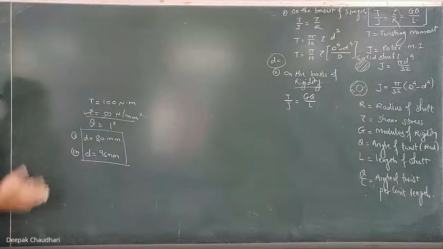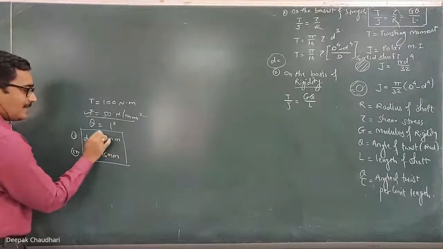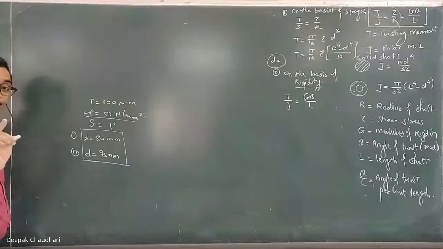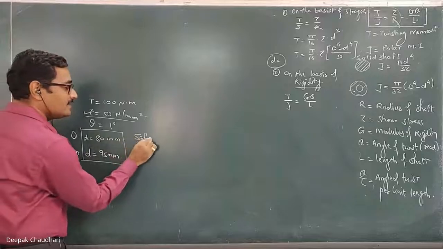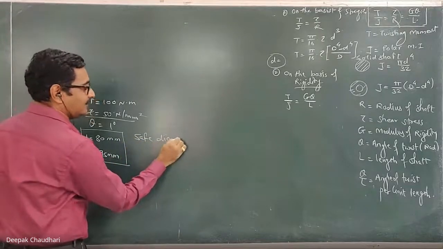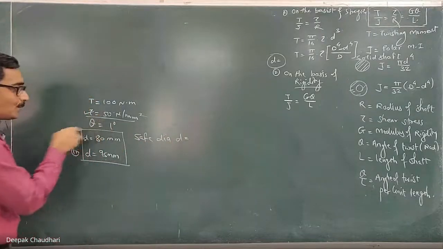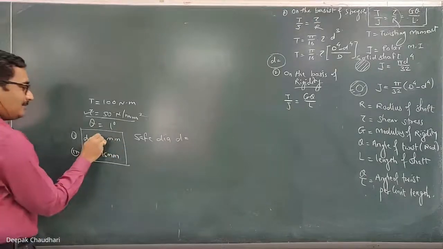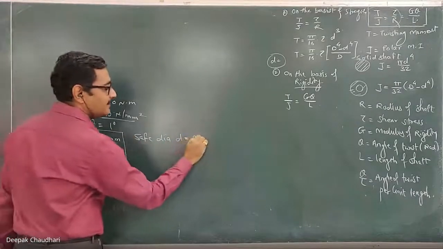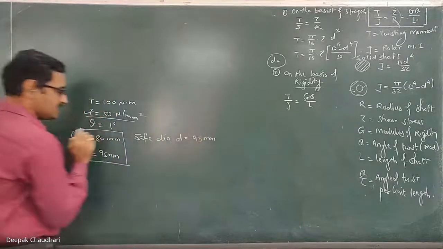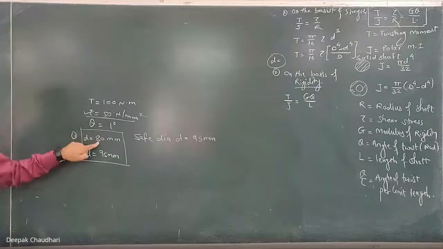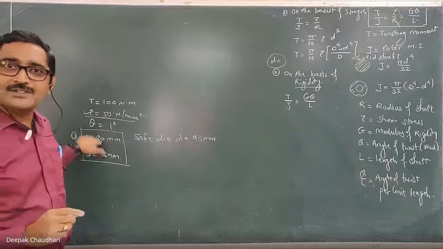Then what to do? So in this case you have to take the maximum value out of these two. Which will be the safe diameter out of these two? I want to calculate the safe diameter so that it can satisfy both the conditions. So the safe diameter will be the greater diameter out of these two. So safe diameter is 95 millimeter and not 80, because if I use 80 millimeter diameter shaft to satisfy this